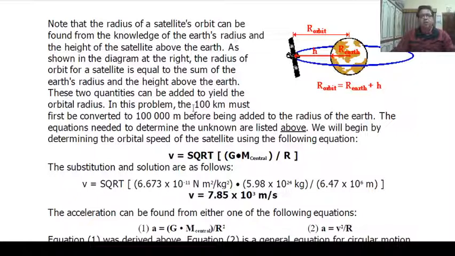In this problem, the 100 kilometer must first be converted to 1 lakh meter. We know that you must convert all quantities to SI units before adding to the radius of the Earth.